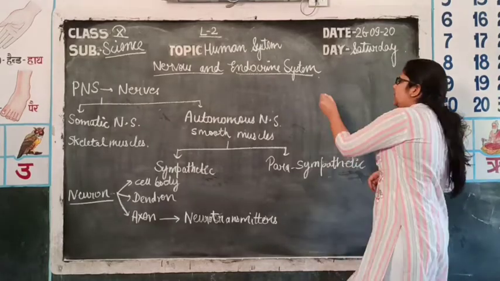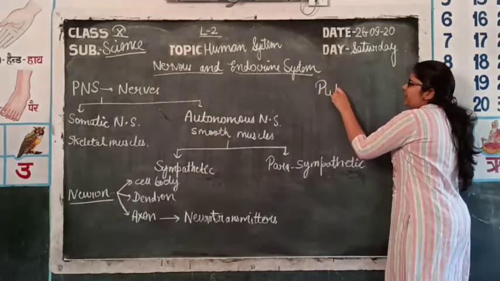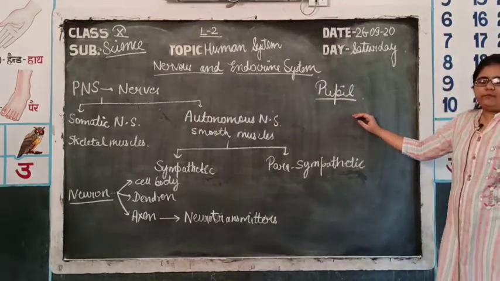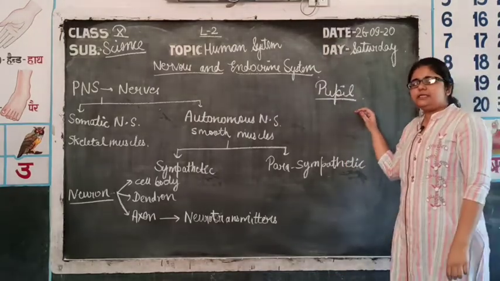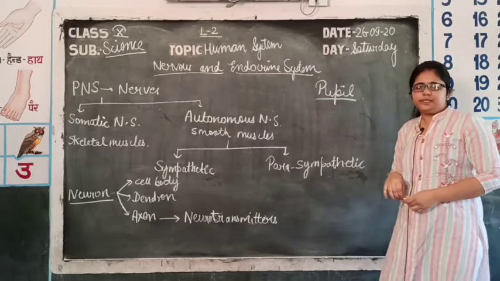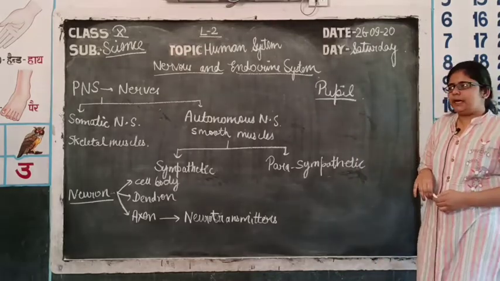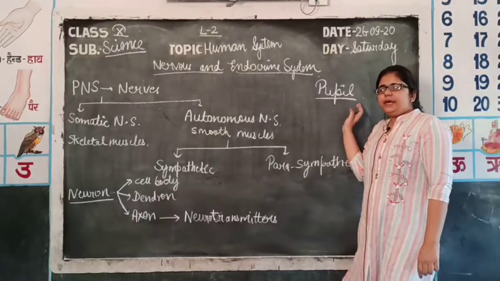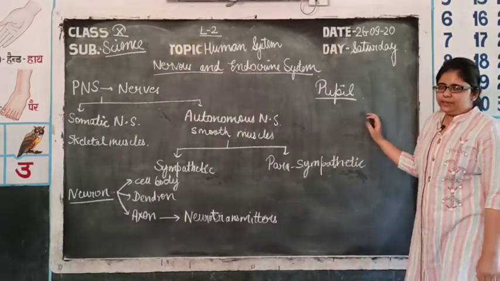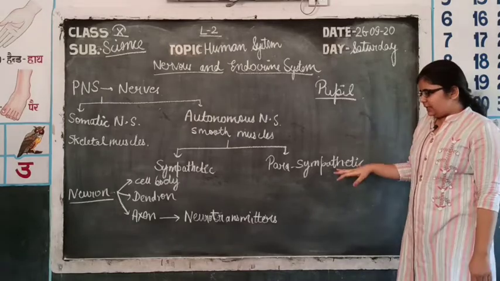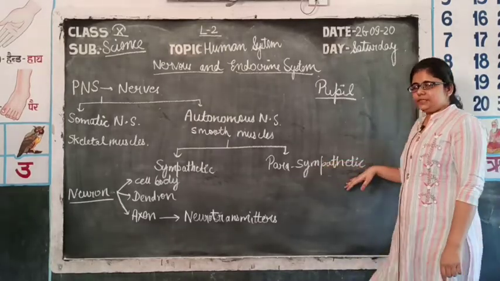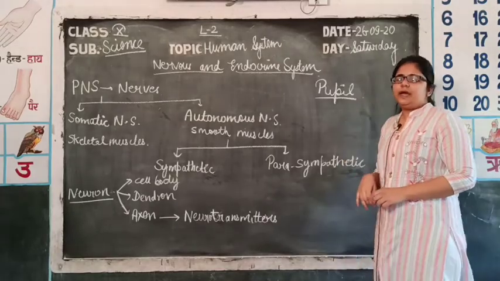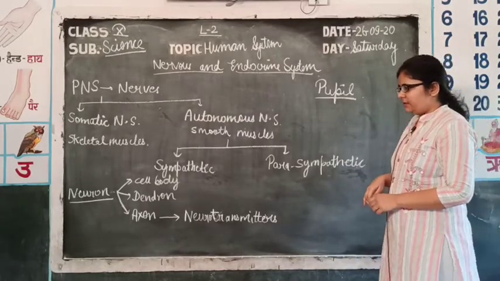The pupil is an aperture present in our eyes from which light enters, and the curvature of this aperture decides the amount of light entering the eye. So, if the pupil is dilated, more light enters and we can see properly, and when it constricts in the parasympathetic nervous system, at that time a little amount of light enters the eye.